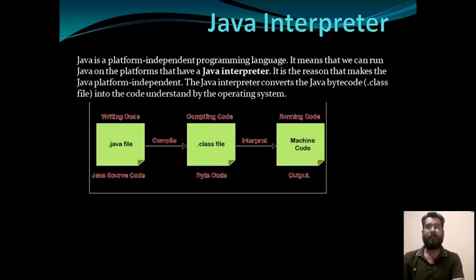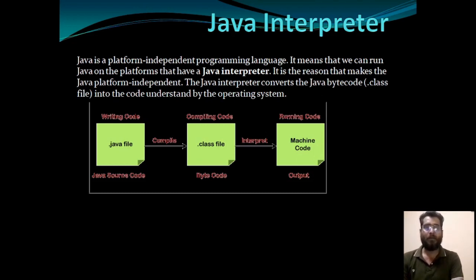Java is a platform independent programming language because each platform will have its own JVM, its own interpreter, and all JVMs can easily understand the byte code generated by the Java compiler. Java is a platform independent programming language. It means that we can run Java on any platform that has a Java interpreter. It is the reason that makes Java platform independent. So we can say Java programming language is platform independent.